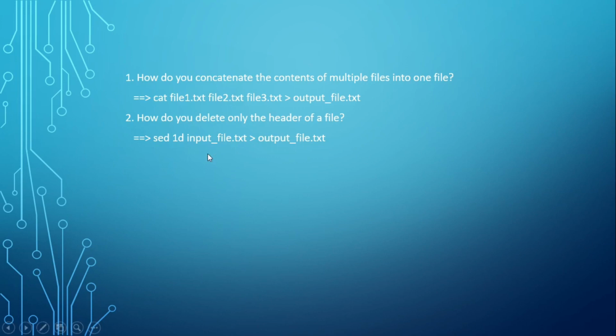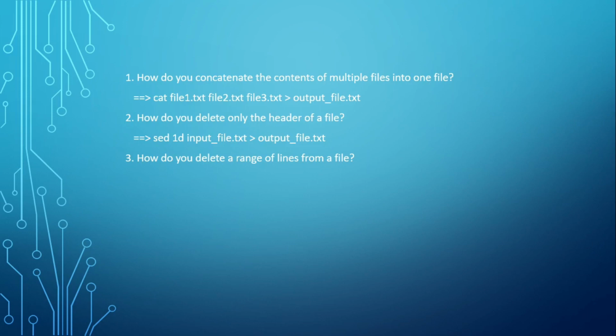Let's go on to question number 3. How do you delete a range of lines from a file? Suppose you have one file and inside that there are thousands of lines written, but you have to delete only line numbers 10 to 15. So how will you delete those lines?